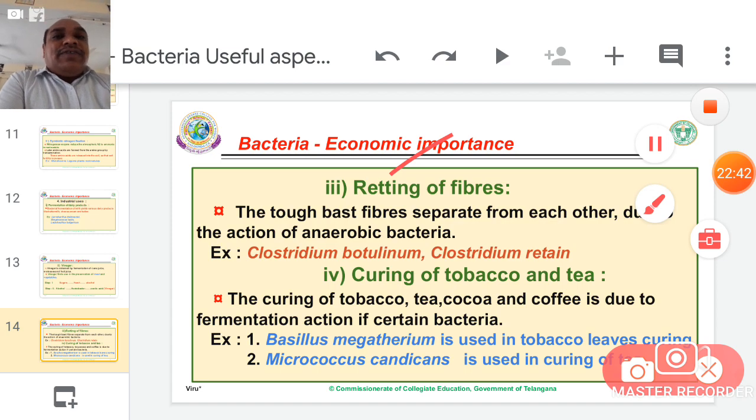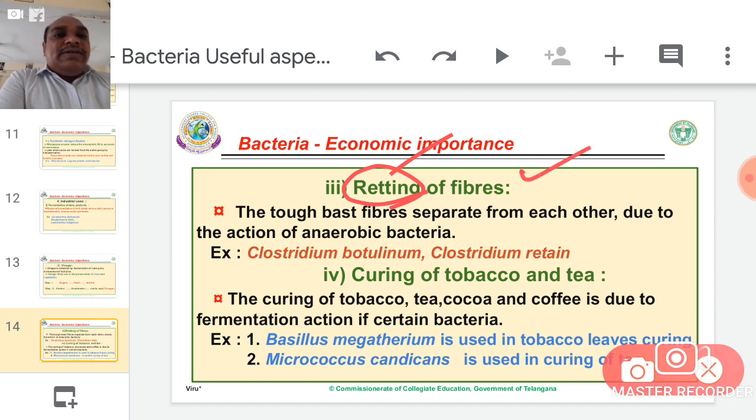Next one, retting of fibers. Retting means softening of fibers. Usually the fibers are made by sclerenchymatous tissue. The walls of those cells are made of cellulose, chitin or pectin. These are polysaccharides and dyed material. For example, tough bast fibers separate from each other due to the action of anaerobic bacteria. For example, jute fibers. The jute fibers are bast fibers. They are very tough, and the separation is very troublesome.